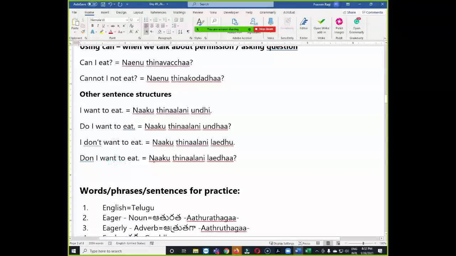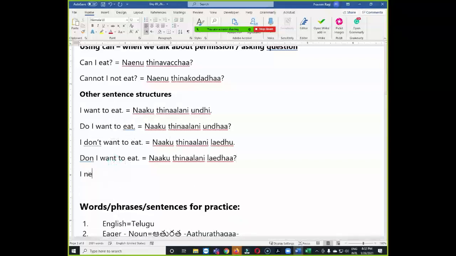For example, I need to go. This is also a commonly used structure, we did not mention it in the tenses. Okay, so I need to go. Whenever you have a situation like this, I need to go, you need to translate it like this. Okay, can somebody try to translate this structure?